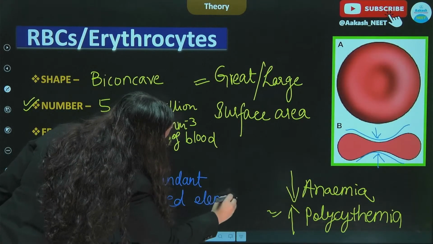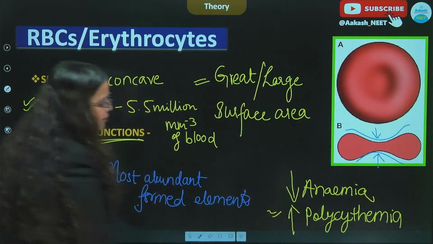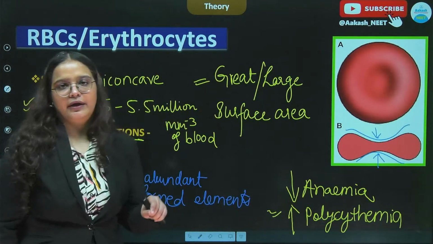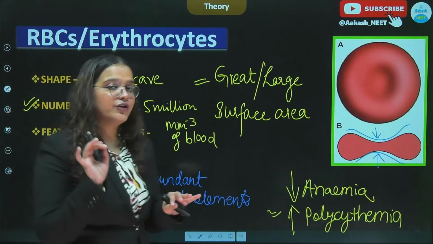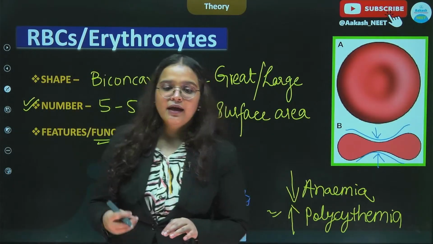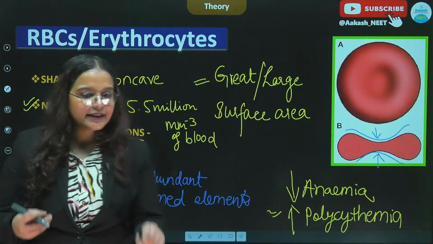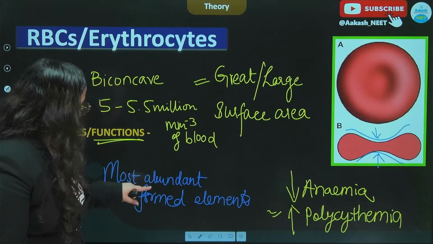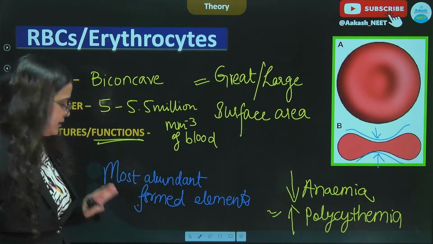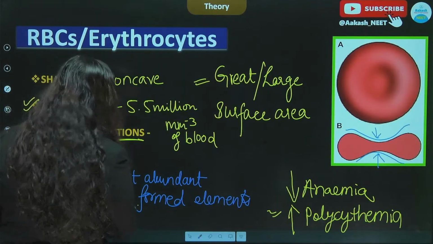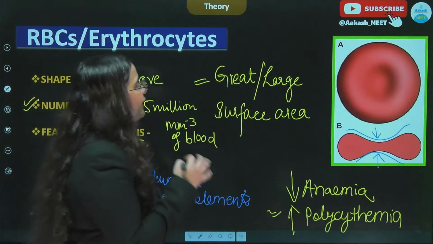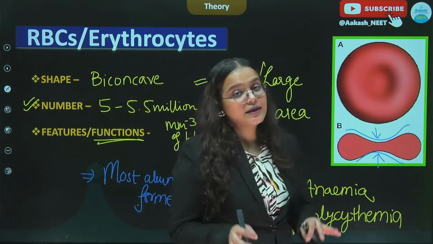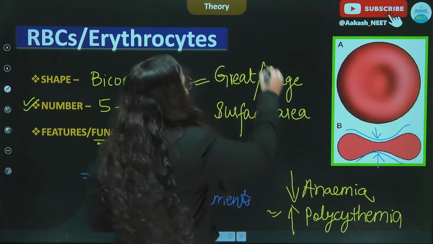So out of all the formed elements, RBCs are the most abundant. So इस पे भी questions पूछा जाता है कि which formed element is the most abundant, and it is the RBCs. When we talk about the other features of RBCs, the life cycle of RBCs is of 120 days.